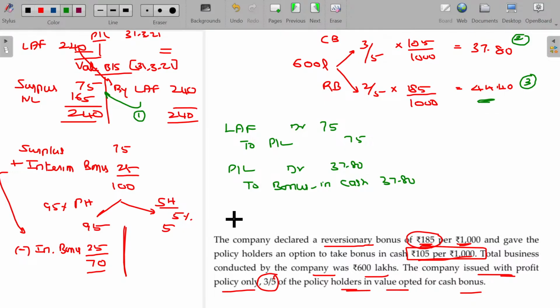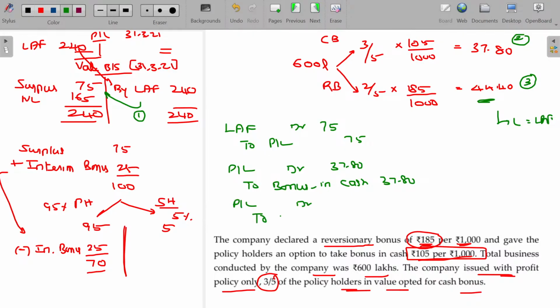What about this 44.40? Payable not now, later on. If you are supposed to pay later on, 3 or 4 years later, what about that payment? Payables being outstanding. Outstanding is a liability. Again, it becomes a liability. Liability means it can be added to the life assurance fund. It's a company's liability. So, profit and loss account debit